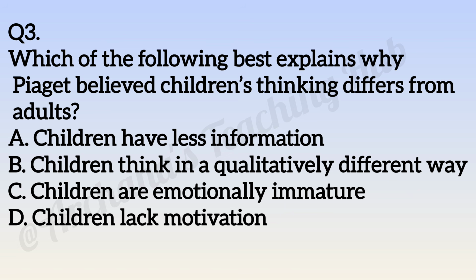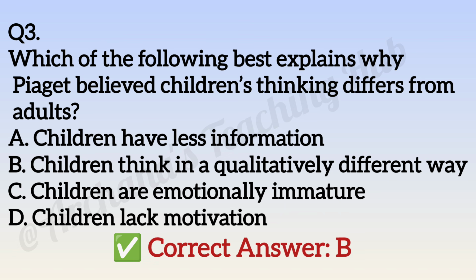Question number 3. Which of the following best explains why Piaget believed children's thinking differs from adults? Option A. Children have less information. Option B. Children think in a qualitatively different way. Option C. Children are emotionally immature. Option D. Children lack motivation. Correct answer is option B. Children think in a qualitatively different way. Piaget emphasizes qualitative differences in children's thinking, not deficiency.